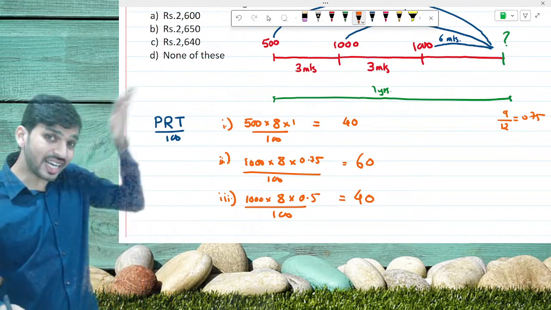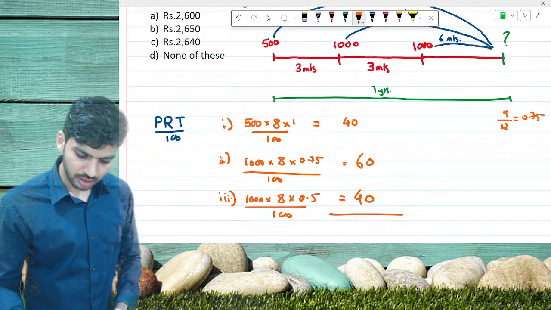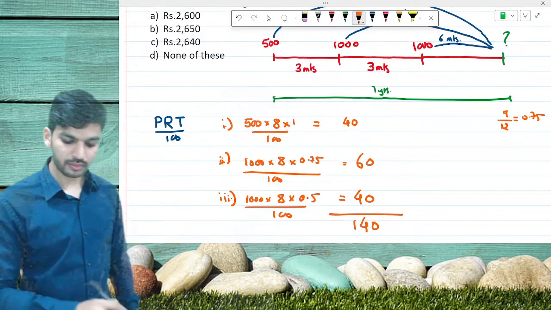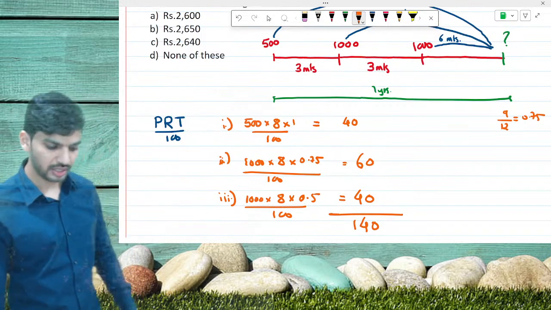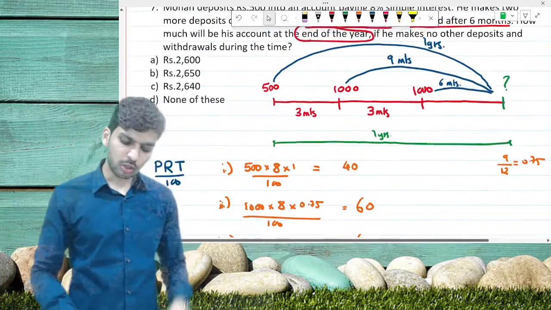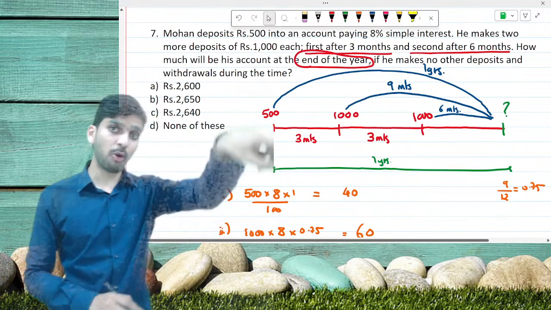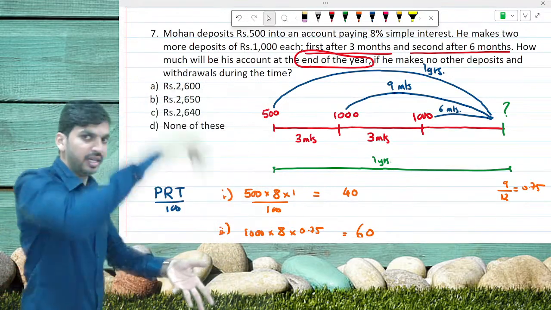So the total interest that he is going to get is 40 plus 60 plus 40, that is 140. This is the total interest that he is going to receive. But the question they are asking is, how much will be the amount in his account? In his account it will be the invested amount plus the interest amount.